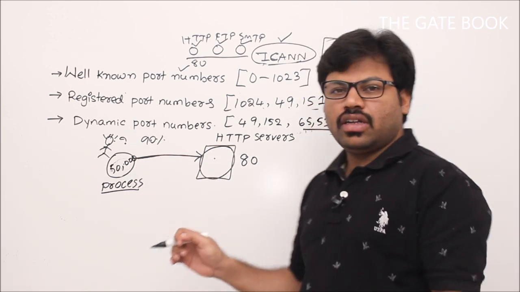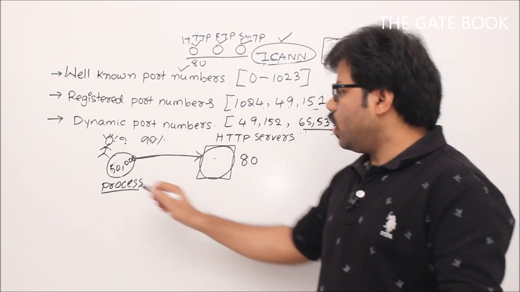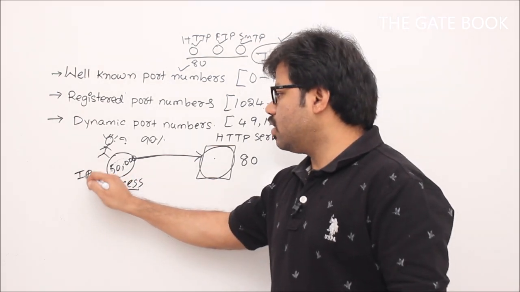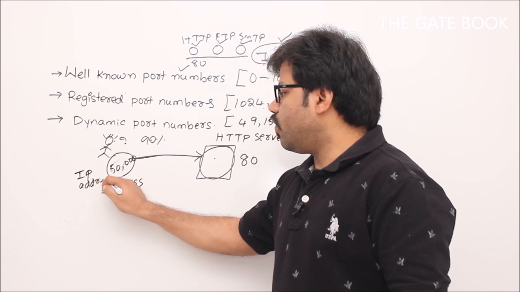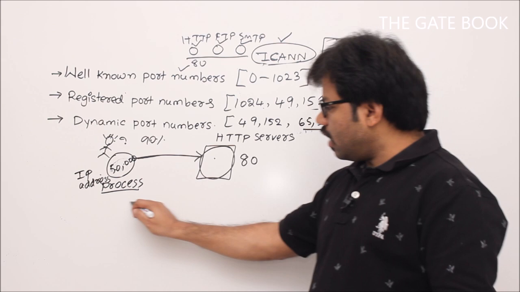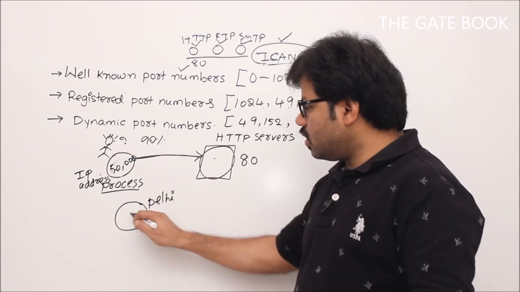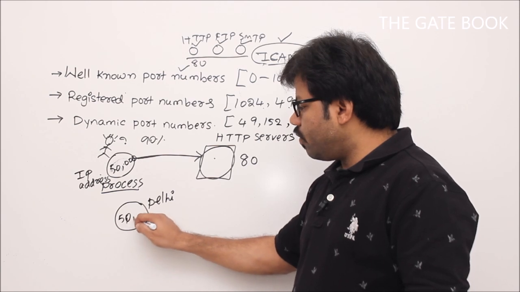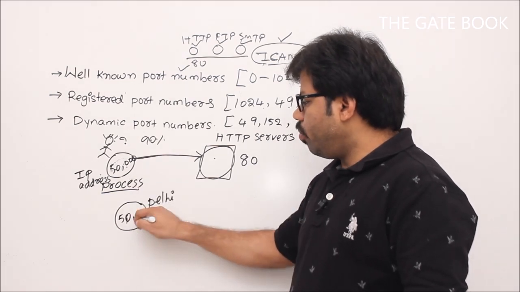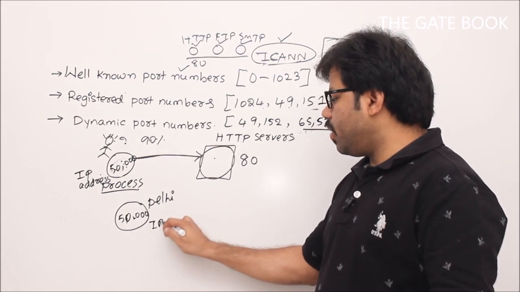In the world, at the same time, others also can pick 50,000, not a problem. You will have your own IP address, so it will uniquely identify your process. If in another place like Delhi there is another process which opens port number 50,000, is that a duplicate? Yes, but Delhi's computer will have a different IP address.